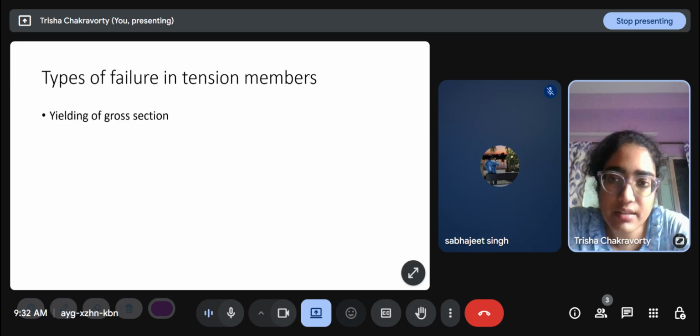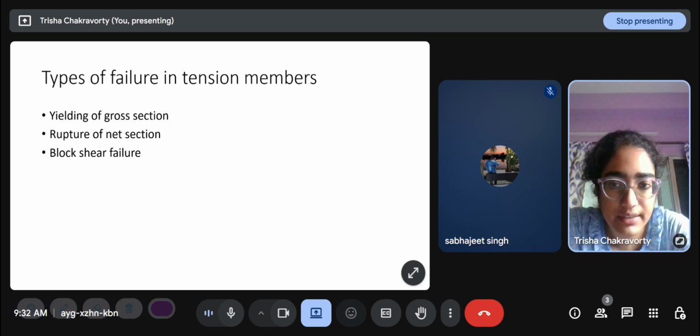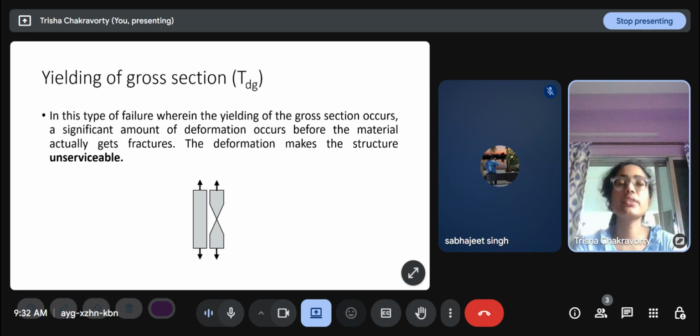Types of failure in a tension member: yielding of gross section, rupture of net section, and block shear failure. In yielding of the gross section, a significant amount of deformation occurs before the material actually fractures. So this deformation makes the structure unserviceable. Here we take Fy, the yield stress, as the capacity. Even though this is limit state design, we still take Fy here because we are concerned about the behavior after yielding.